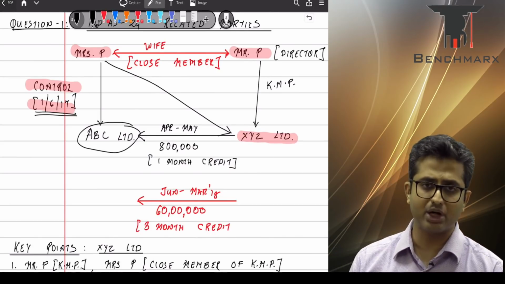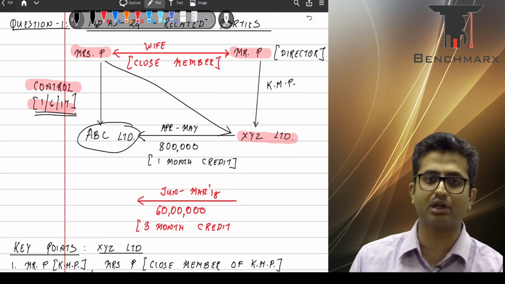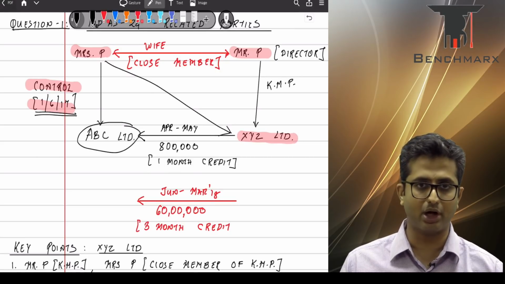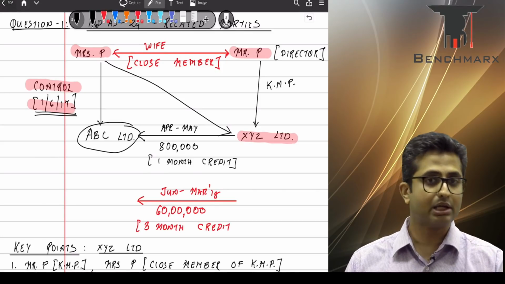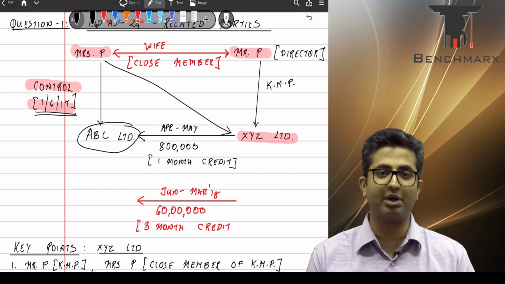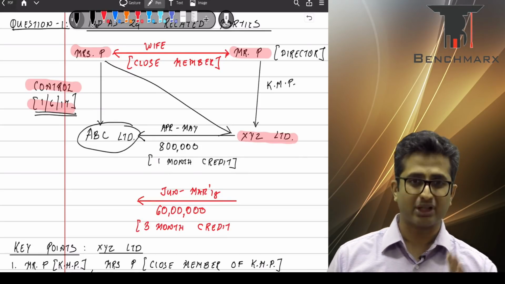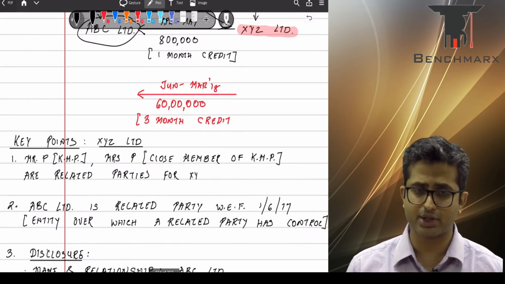So as per Ind-AS 24, all the transactions that happen after the related party relationship is established should be specifically disclosed. Now this is irrespective of the fact that these transactions happen at arm's length, irrespective of the fact that they happen at favorable terms or otherwise, irrespective of the size of the transactions, they have to be specifically disclosed.